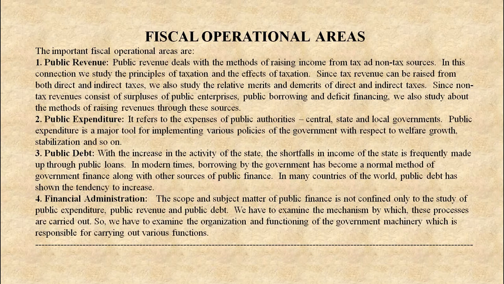So let us start with point 1, public revenue. The public revenue deals with the methods of raising income from tax and non-tax sources. In this connection, we study the principles of taxation and effects of taxation. Since tax revenue can be raised from both direct and indirect taxes, we also study the relative merits and demerits of direct and indirect taxes.